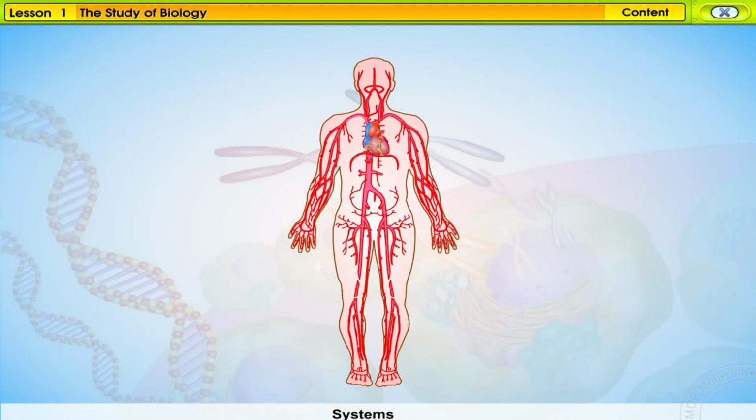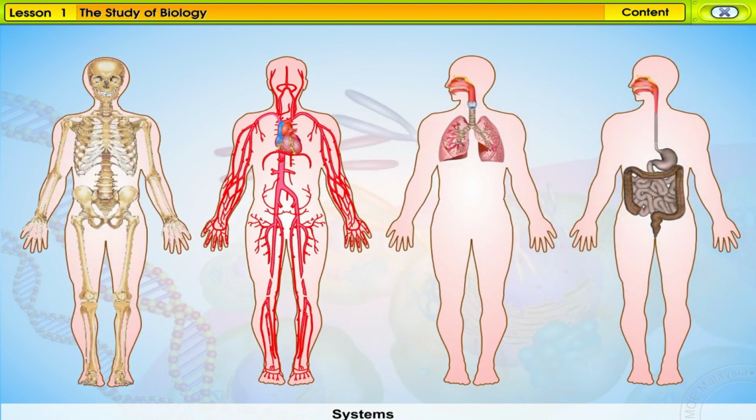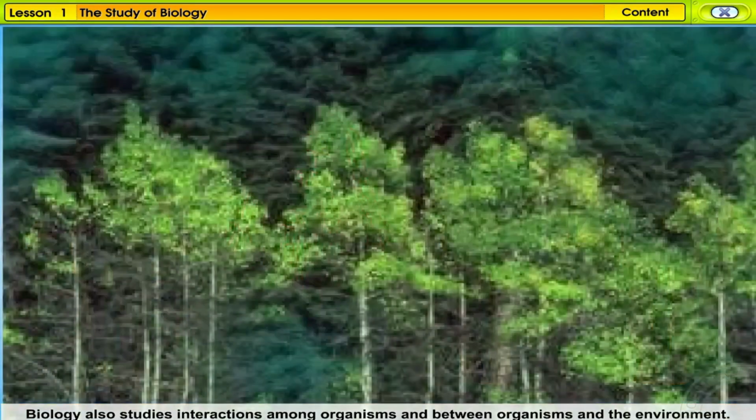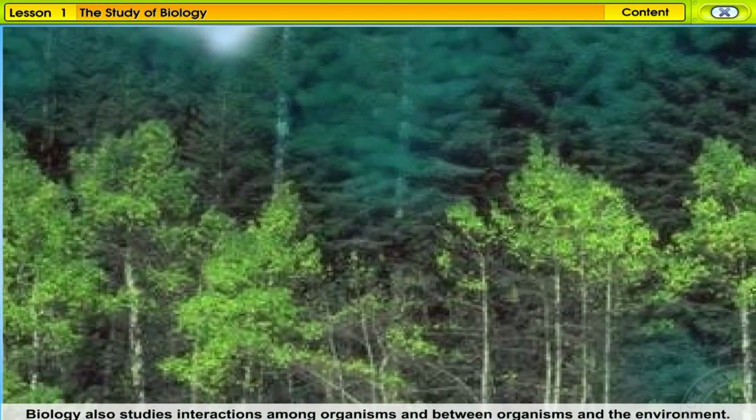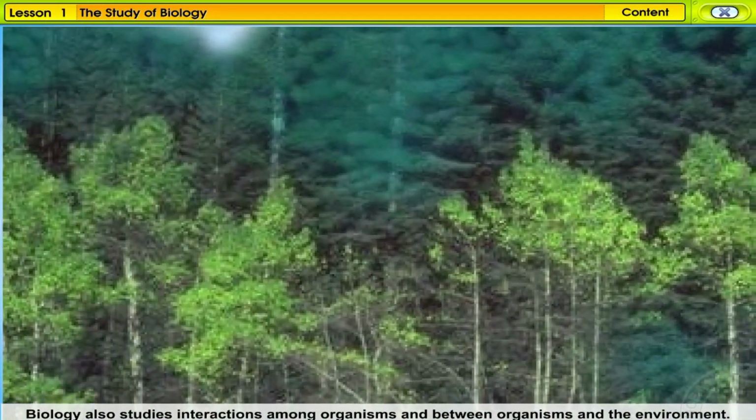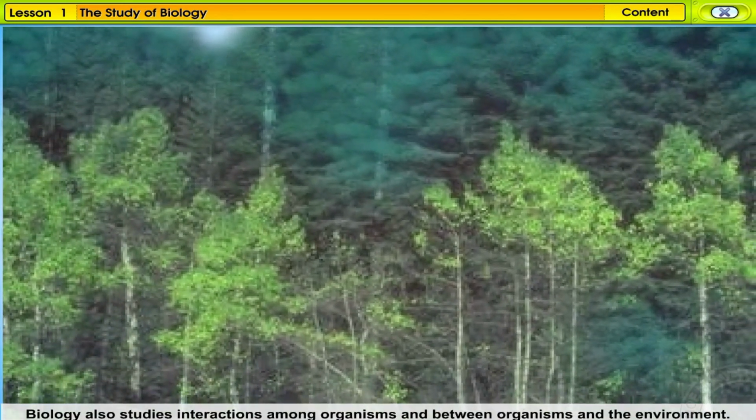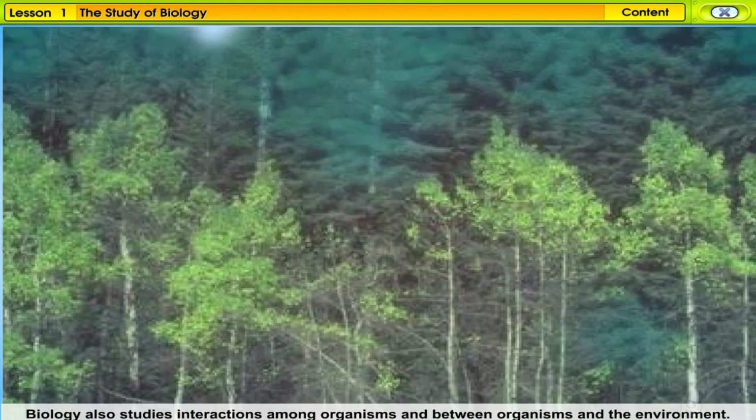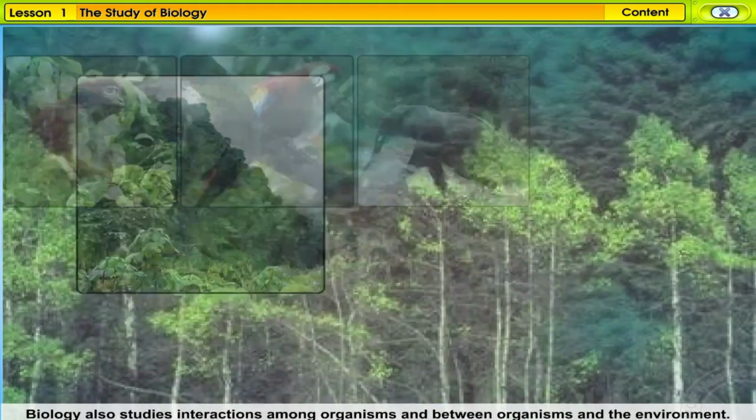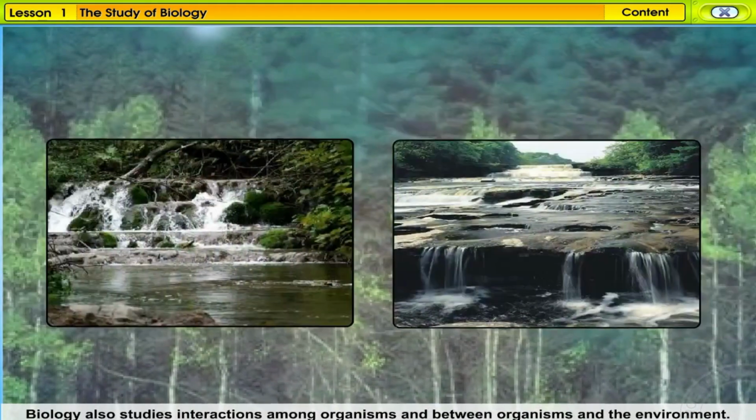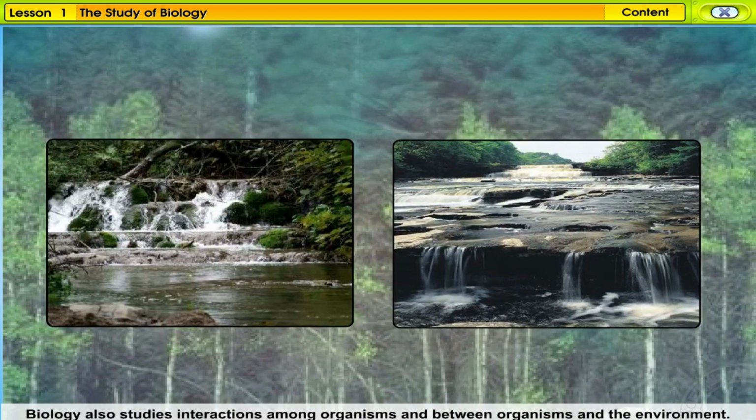Humans are examples of living organisms. Inside each human are systems that are responsible for the life processes. Beyond the organism level, biology also includes the study of living things, such as plants and animals, and their interaction with each other and the environment. The study of biology includes populations of plants and animals in a community and how communities form an ecosystem.